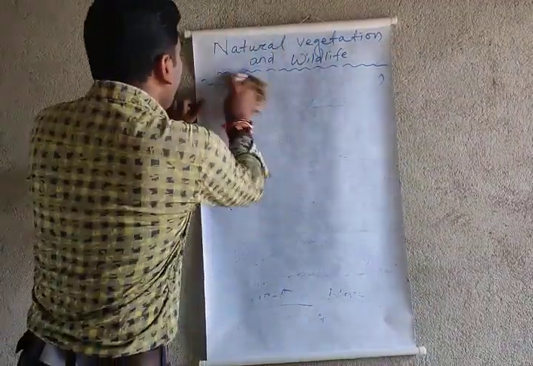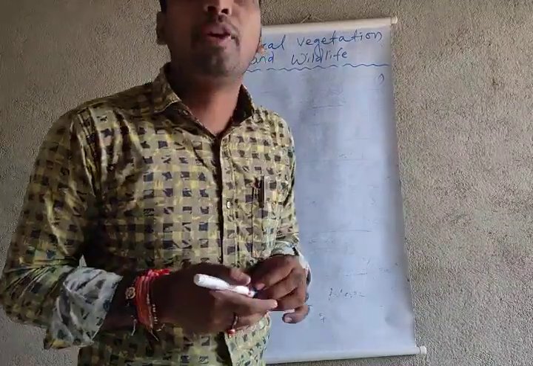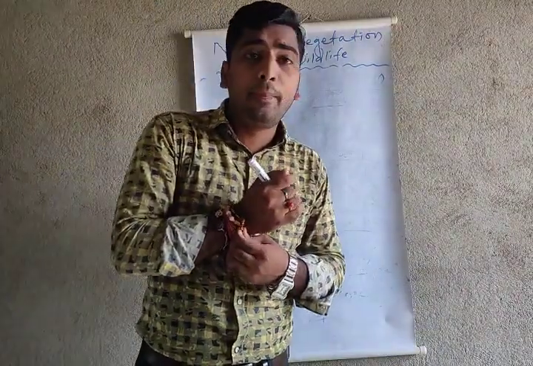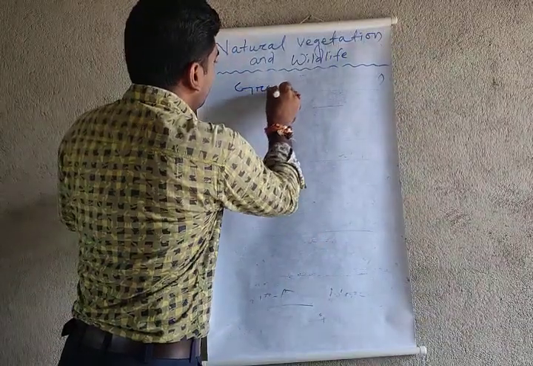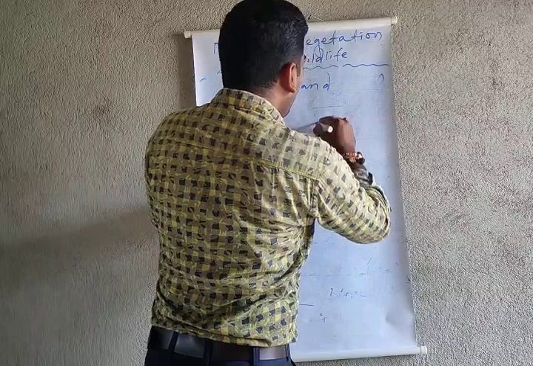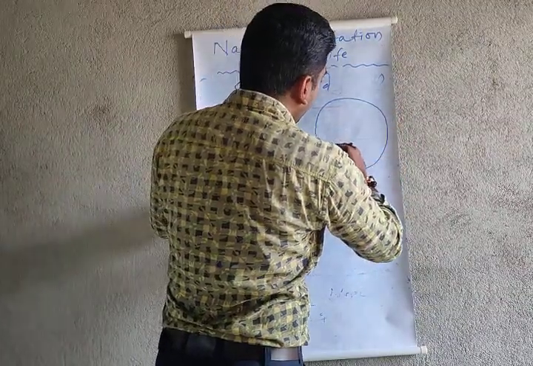Sorry, before we do tundra vegetation, first I want to give you the example of temperate and tropical grassland. What do you mean by temperate and tropical grasslands? You know the word Greenland. You need to locate it on our earth map, and after that I can define it for you.